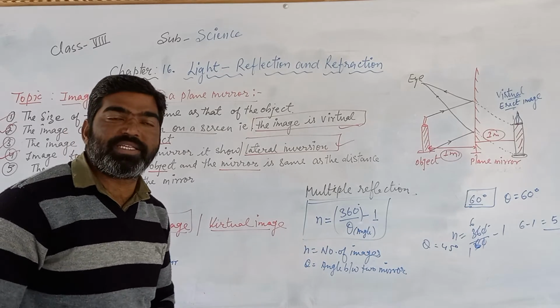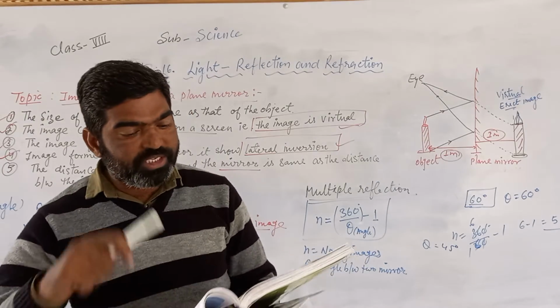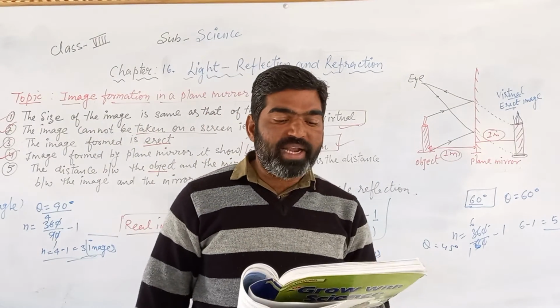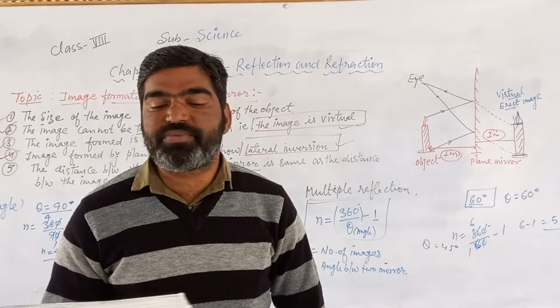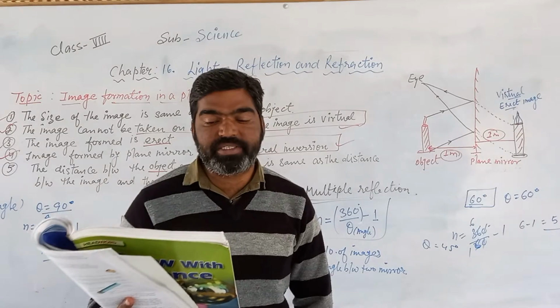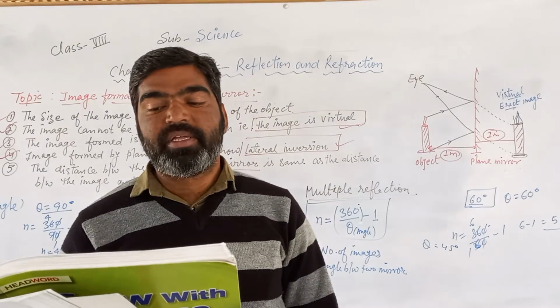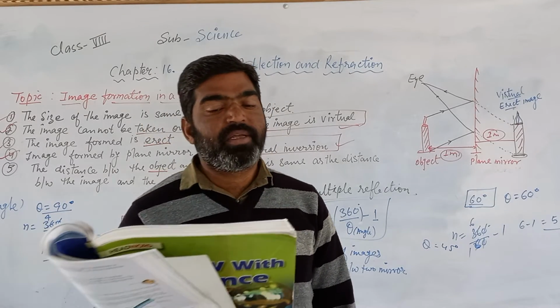the number of images in the case of multiple reflection. So now see your textbook once again. It will be observed that a large number of images are formed. In fact, the number of images formed is infinite. This happens because the image formed by one mirror serves as an object for another mirror and so on.